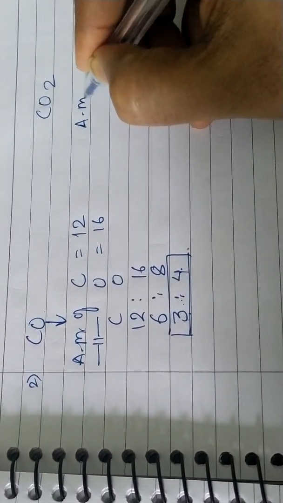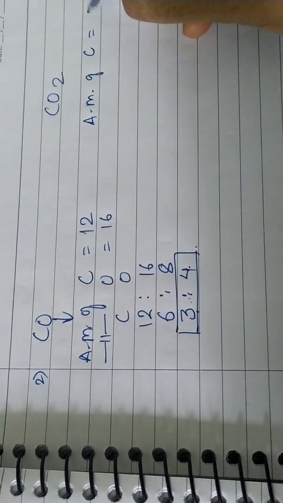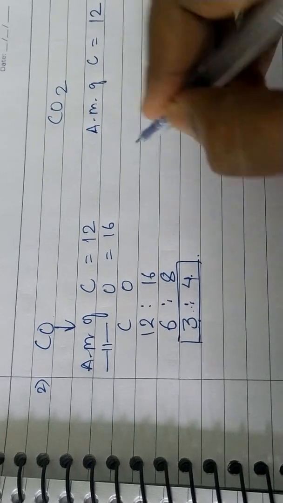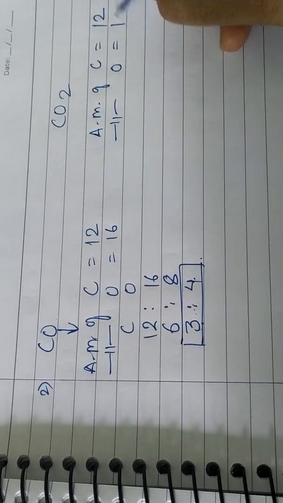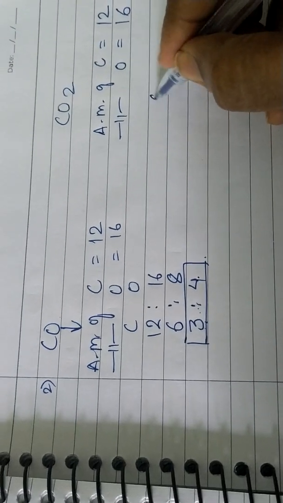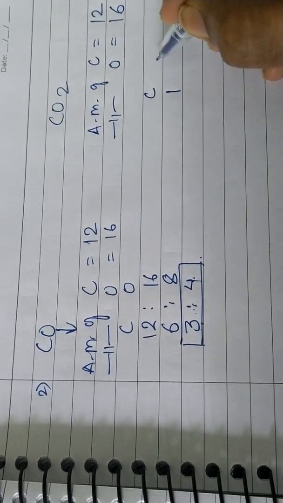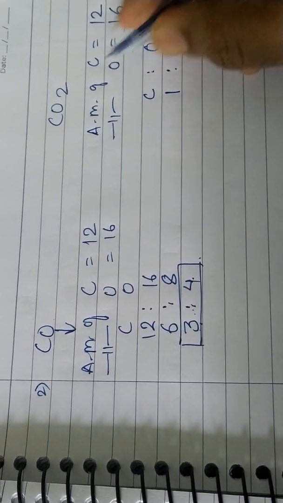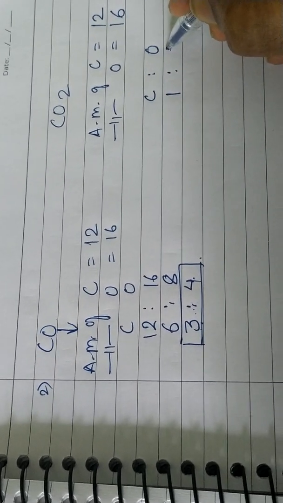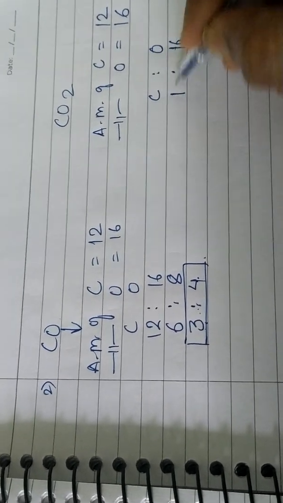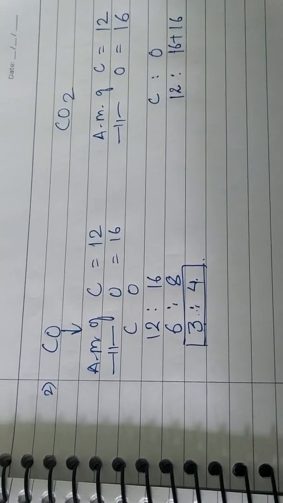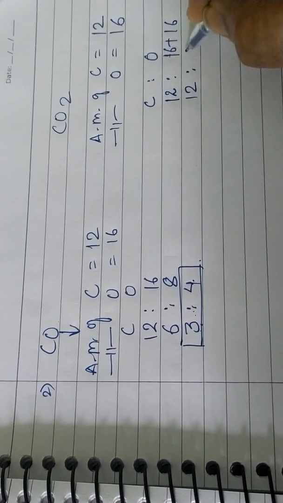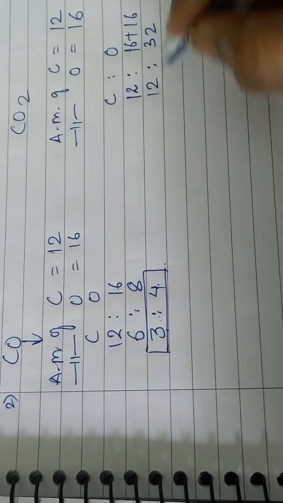Again, the atomic mass of carbon is 12. Atomic mass of oxygen? 16. How many carbon atoms are there? 1. How many oxygen atoms are there? Here 2. So 12, and 16 plus 16. So 12 is to 32. Is it divisible?